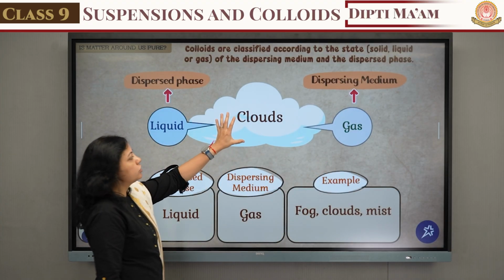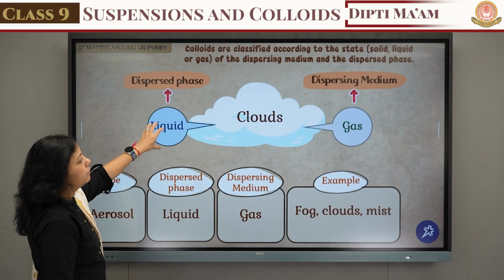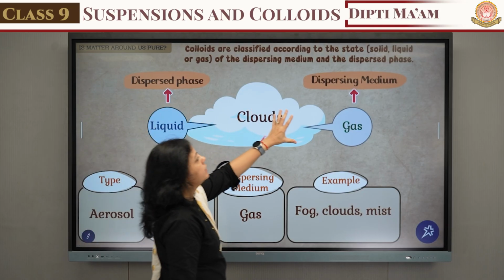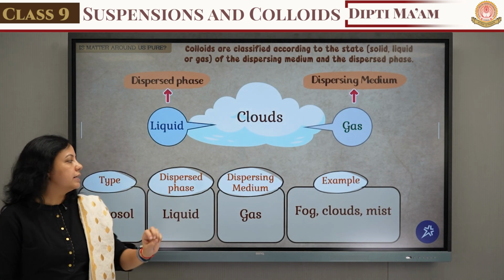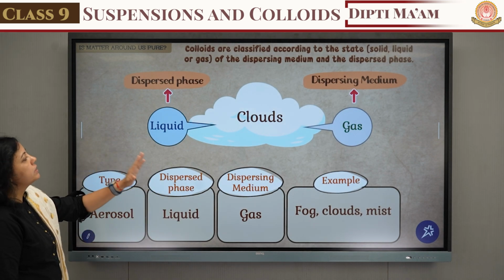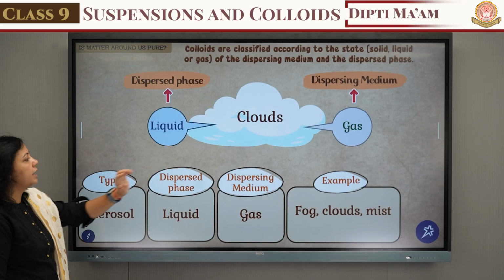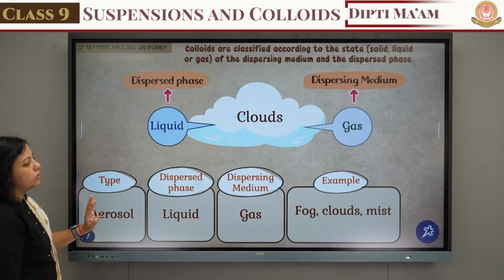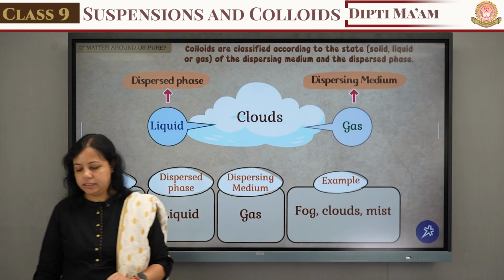Here they are given the picture of the cloud in which the dispersed phase is a liquid water particle, and the dispersing medium is a gas. So the example of liquid plus gas, in which the dispersed phase is liquid and the dispersing medium is gas, the type is known as aerosol, and the examples are fog, clouds and mist.